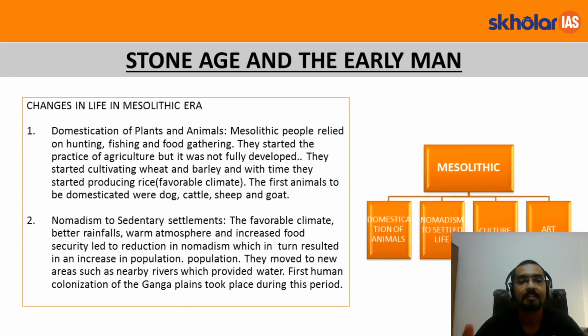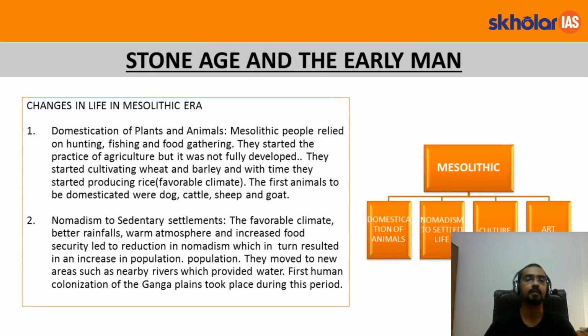Now, what were the changes in life in this Mesolithic era? Let's look at them one by one. The first was domestication of animals. Second was nomadism to settled life. Third was its culture. That is, there started evolving new traditions like burying the dead. And fourth is its art. Let's look at it one by one.